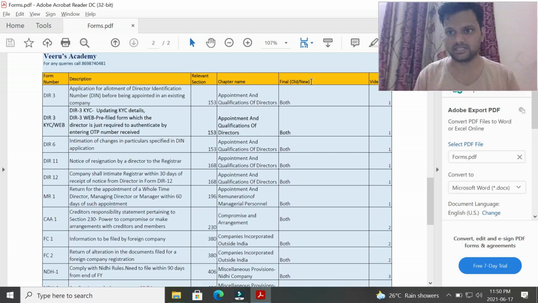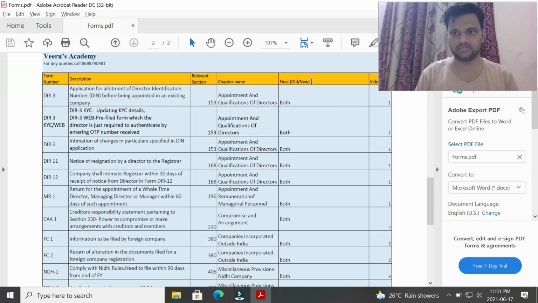Let me tell you the difference. DIR-3 KYC contains the basic details of the KYC norms of every director. He has to file it the first time only. DIR-3 web is a repetitive one. If there is no change in the details mentioned in the KYC form, he just needs to authenticate the same details using a mobile number OTP. That's the difference.